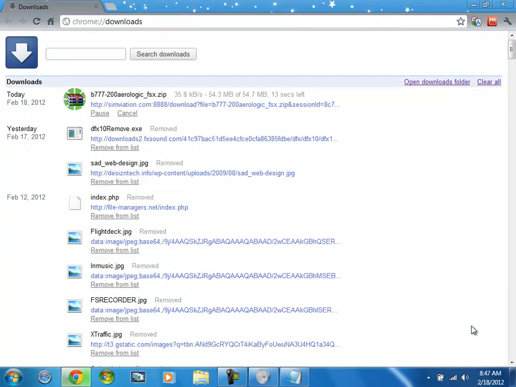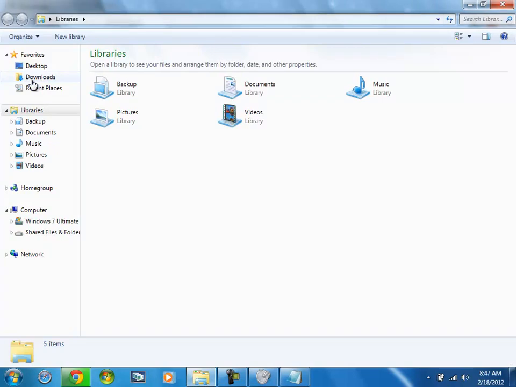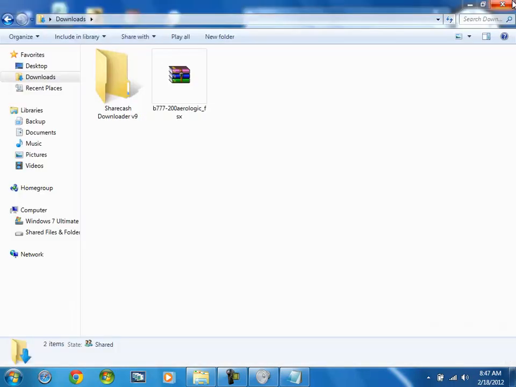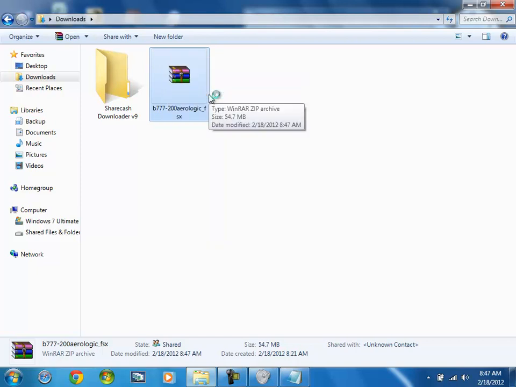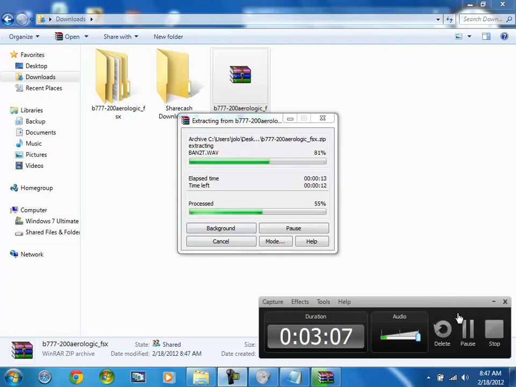Alright, so right now it's finishing downloading. While this happens, go to your libraries folder, go to the downloads folder, then let's wait. Okay, it's finished. Extract this to your downloads folder before we put this into the aircraft folder. It is extracting. Just wait until this finishes.